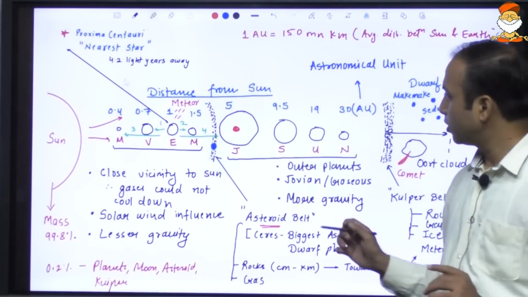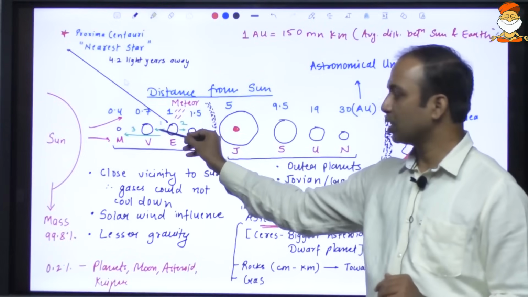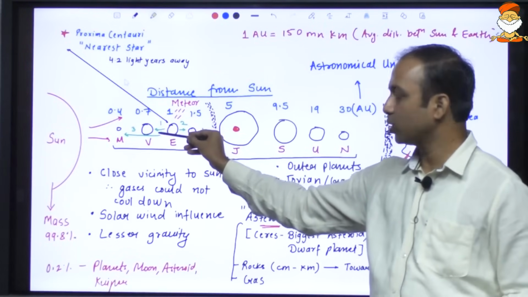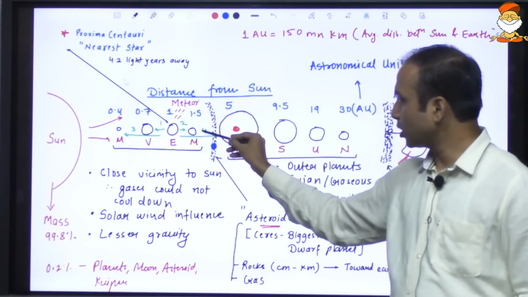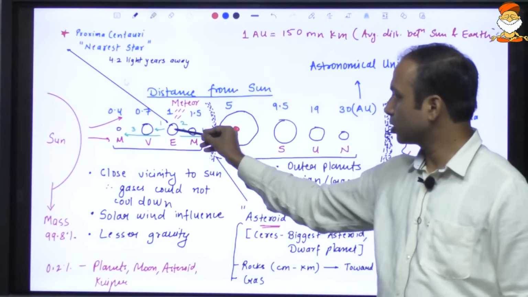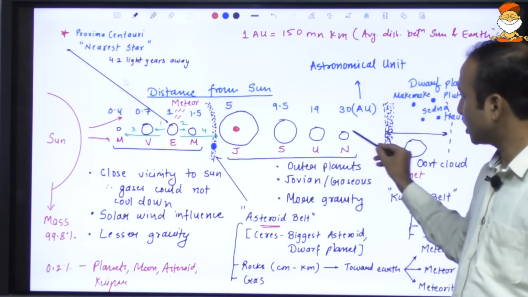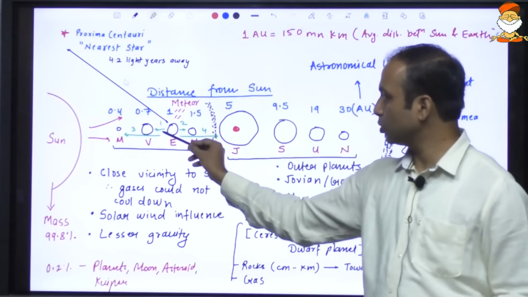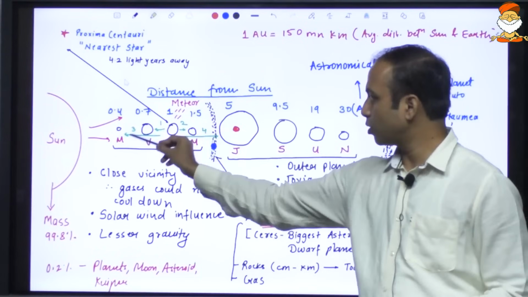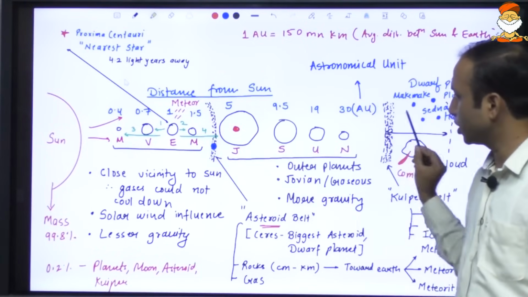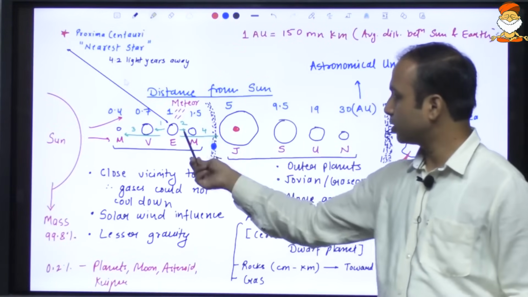With respect to the Earth, Venus is the nearest planet, and we can even see this in the morning or the evening. Venus is also known as the morning or the evening star. The second closest is Mercury, the third is Mars, then the fourth is Jupiter, then Saturn, Uranus, and Neptune. So just remember these two: Venus is the closest one, followed by Mercury, then Mars, and then Jupiter, and so on. These four planets are inner planets, these are outer planets. You can see the difference between them.